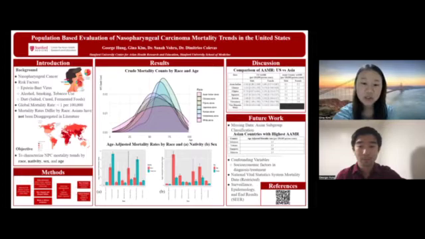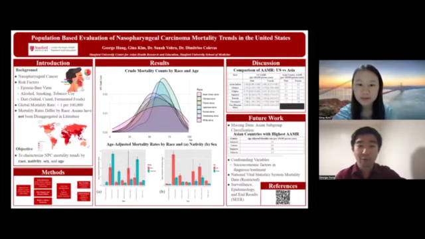From the National Vital Statistics System, we obtained the mortality data from the years 2005 to 2020 of six major Asian American subgroups, which were Asian Indians, Japanese, Chinese, Korean, Filipino, and the Vietnamese, as well as the comparison group non-Hispanic whites. We then performed a direct age standardization with the 2000 US Census population to calculate the age-adjusted mortality rate for each of the populations.